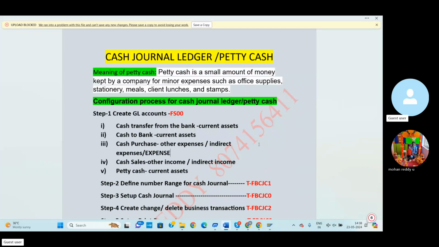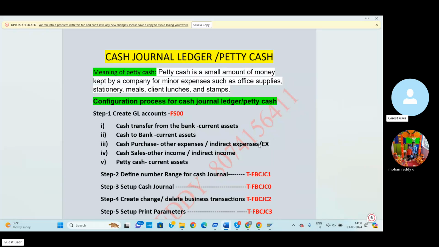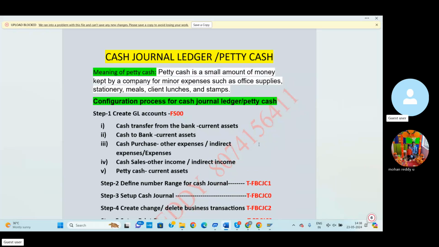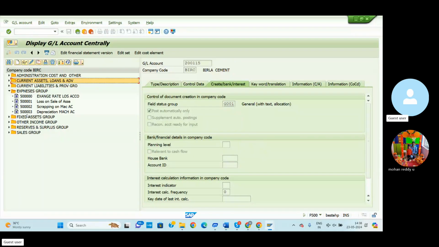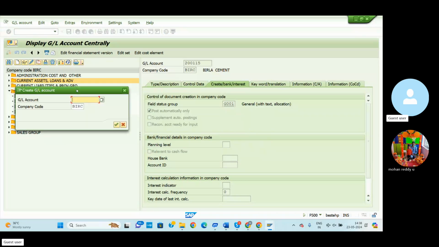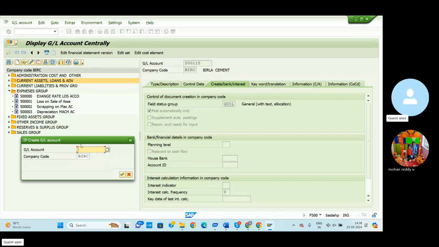Cash purchase, we can treat as other expenditure or else indirect expenditure or else expenditures, whatever the GL group we can take. So here I'll take the expenditure GL group. So expenditure GL group, we already updated 50000003. So now we need to create a new GL account that comes under the expenditure GL group, then 500004.